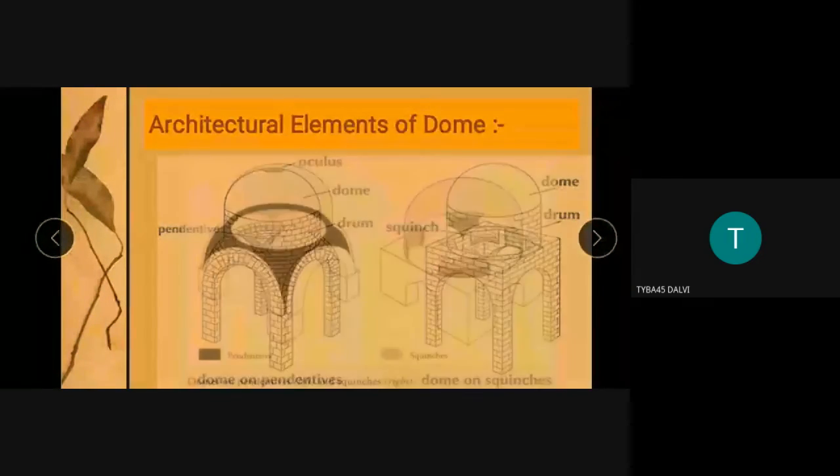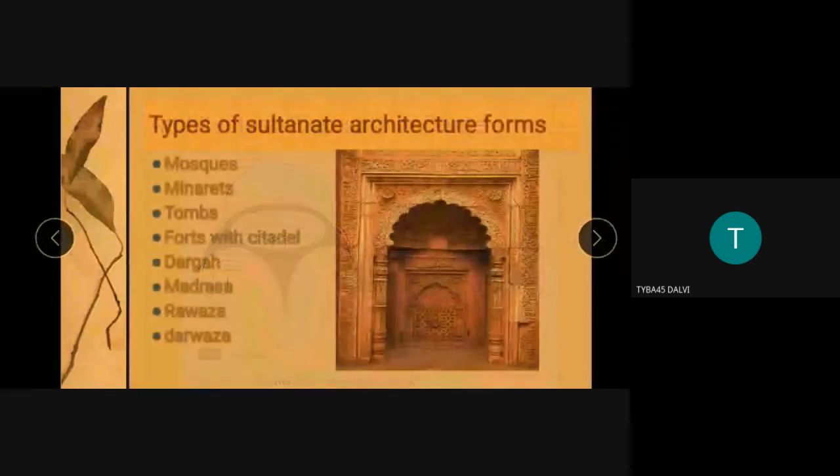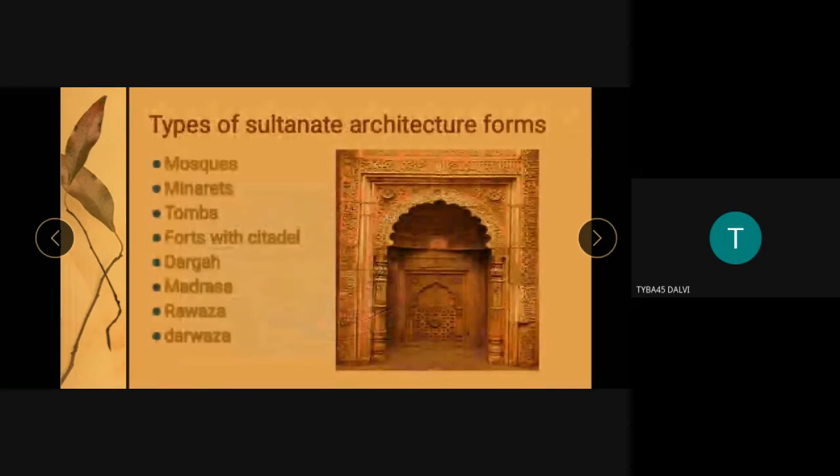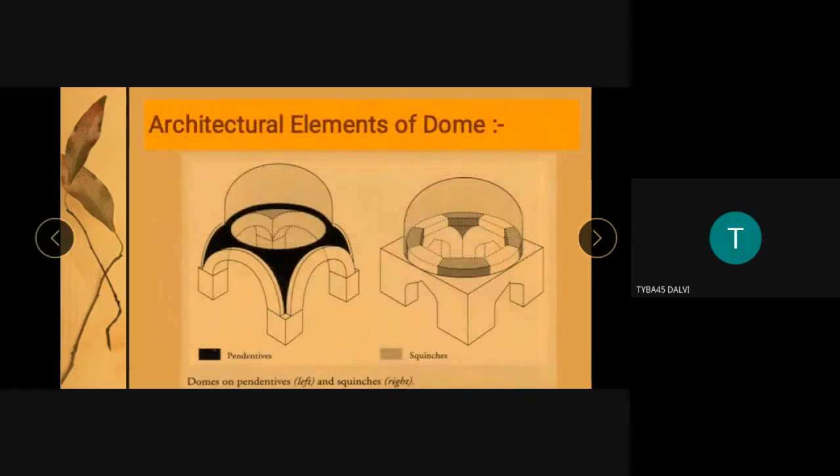But when we see the mosque, it is basically a complex. There are different elements: it has a mihrab, a minbar, minarets on the side, and a courtyard. So a mosque is similar, and a tomb can be part of the mosque. Okay, you understood.